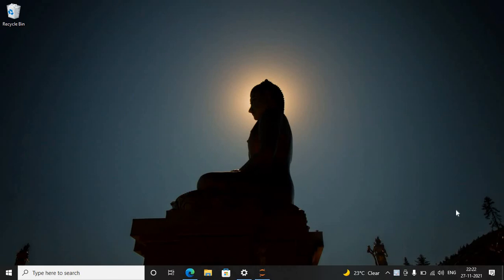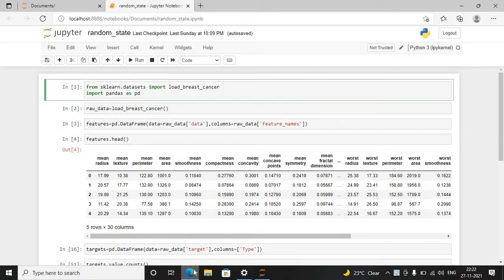Today we are going to discuss the random state argument in the train test split function from the scikit-learn model selection module, which is used to split the dataset into a training set and a testing set. For this, I'm going to use a dataset called the breast cancer dataset, which contains the parameters of breast cancer cells for benign and malignant.